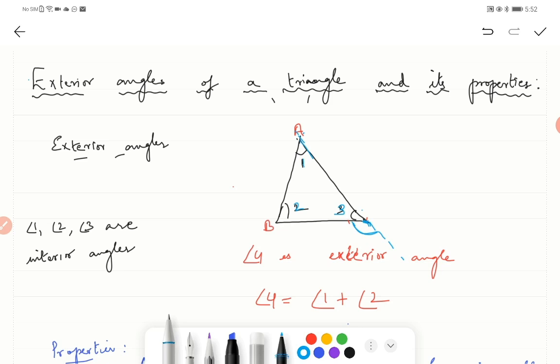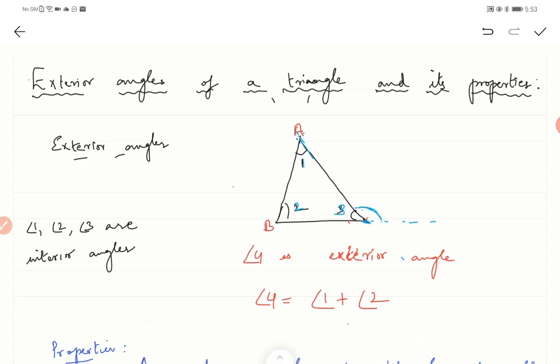The exterior angles of a triangle are what? Whenever you extend a line of a triangle, the angle formed exteriorly after it has been extended is called your exterior angle. All right. Now what is your exterior angle equal to? What is the property of it?